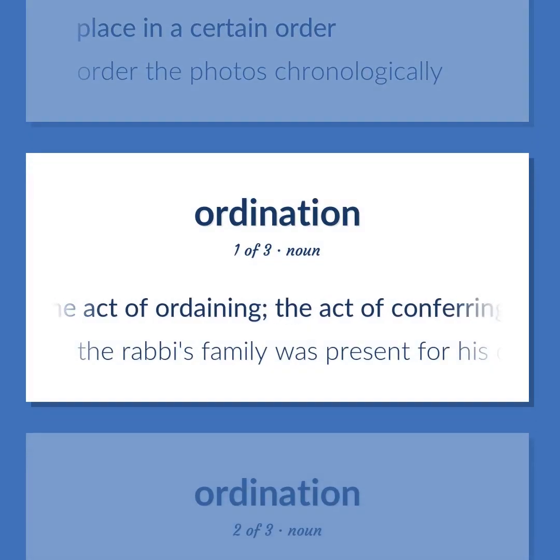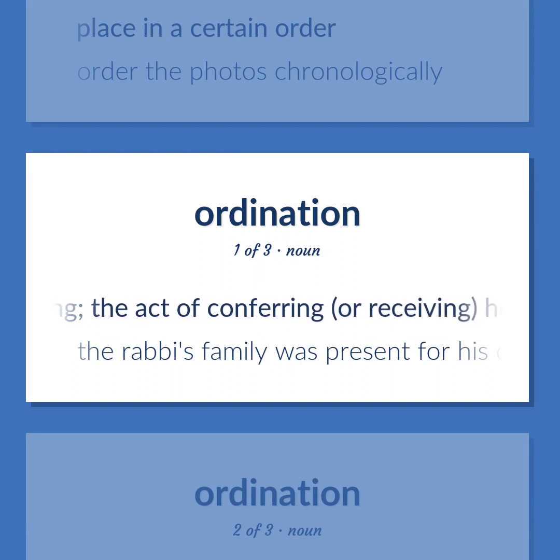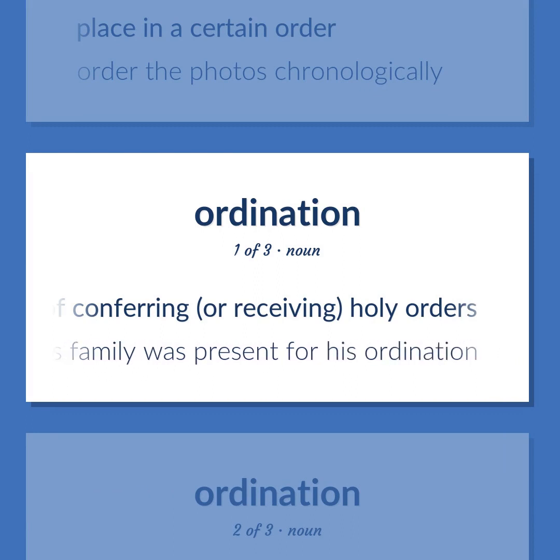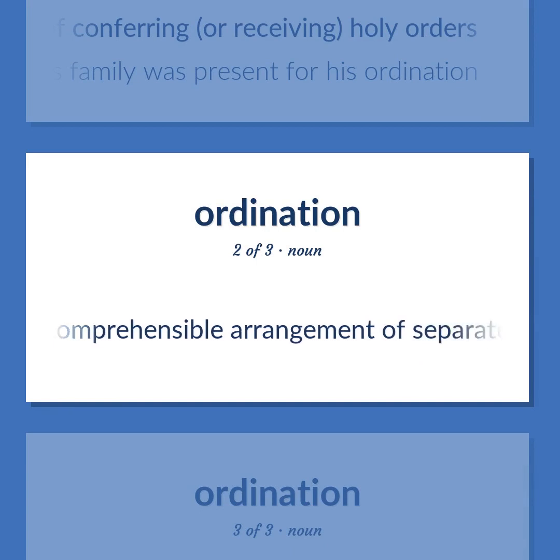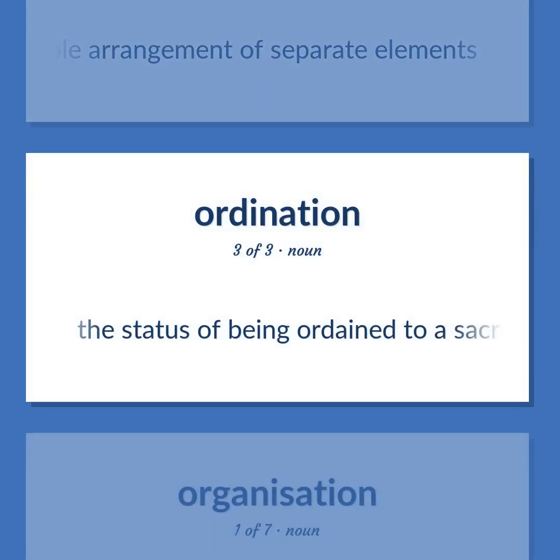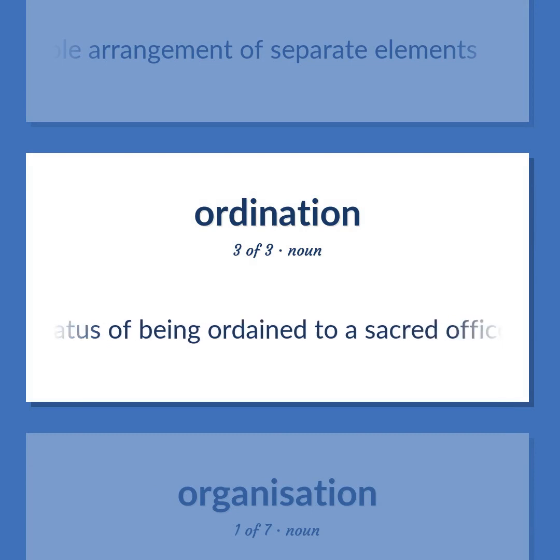The act of ordaining. The act of conferring, or receiving, holy orders. The rabbi's family was present for his ordination. Logical or comprehensible arrangement of separate elements. The status of being ordained to a sacred office.